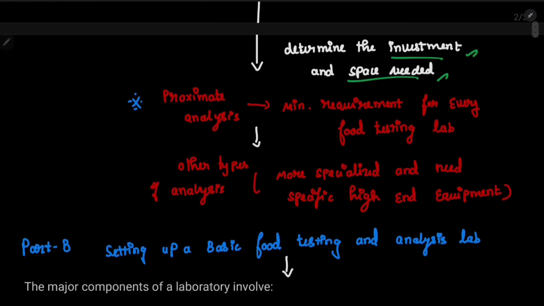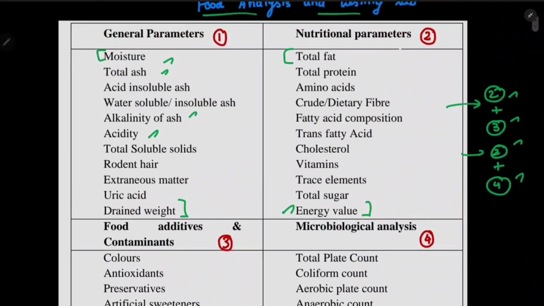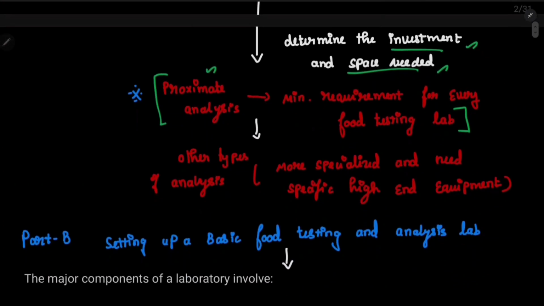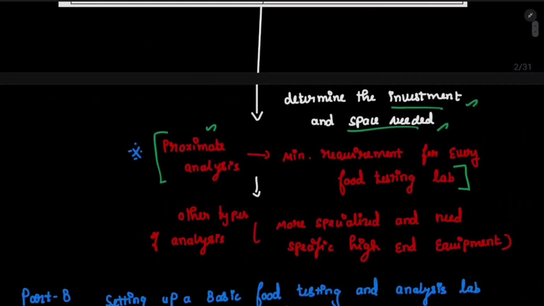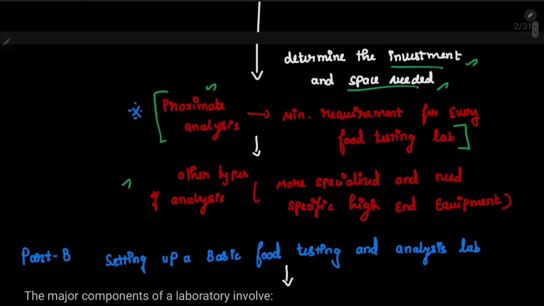The minimum requirement of a food testing laboratory should be the proximate analysis. If you are telling that your laboratory is a food testing laboratory, the word is really important. Then the nutritional parameter, which is also called proximate analysis, is the minimum requirement in order to have a food testing laboratory. And other analyses, if you want to add, you can add, obviously that require high-end equipment, right?